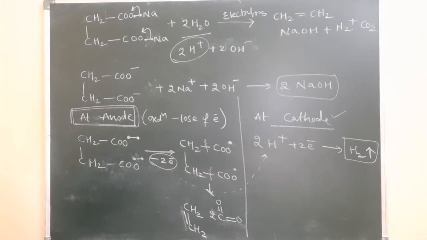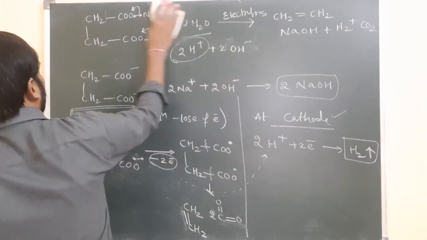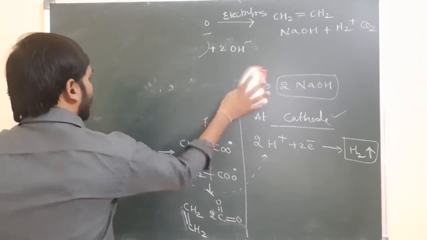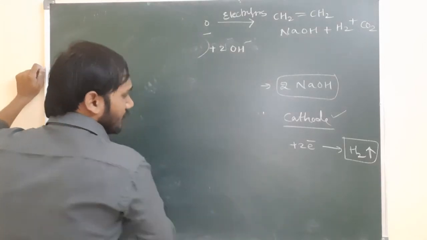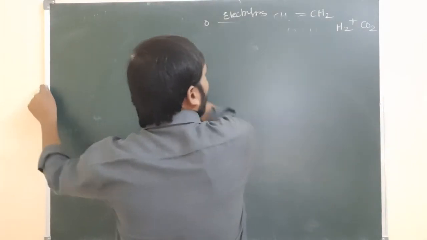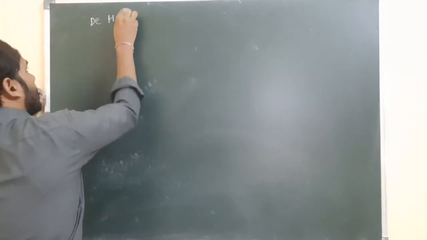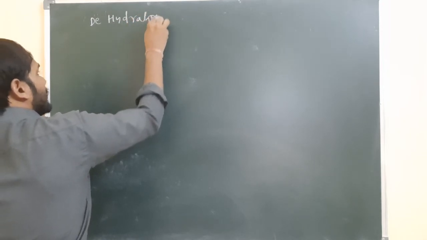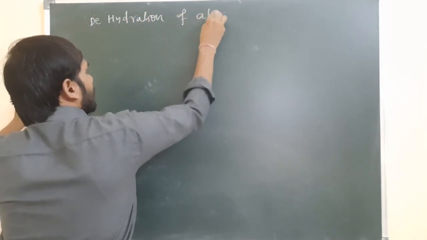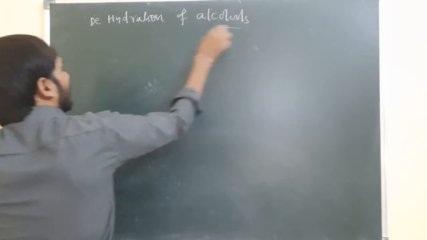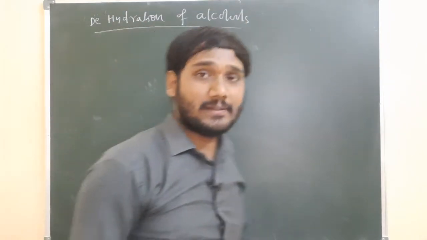And the last preparation method is dehydration of alcohols. In the next class we will discuss the physical properties and chemical properties. The last preparation method, a very important one, is dehydration of alcohols. So what is the meaning of dehydration?